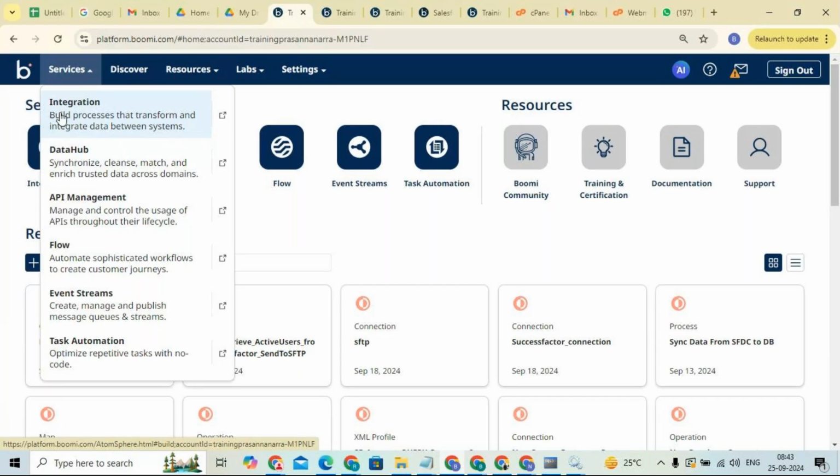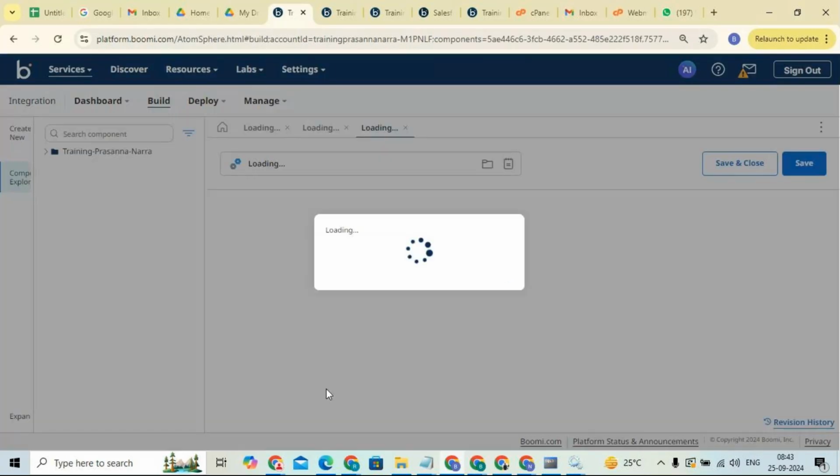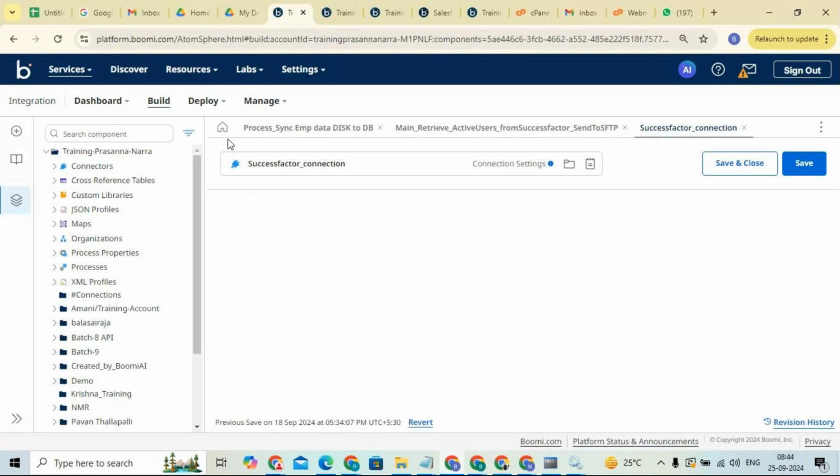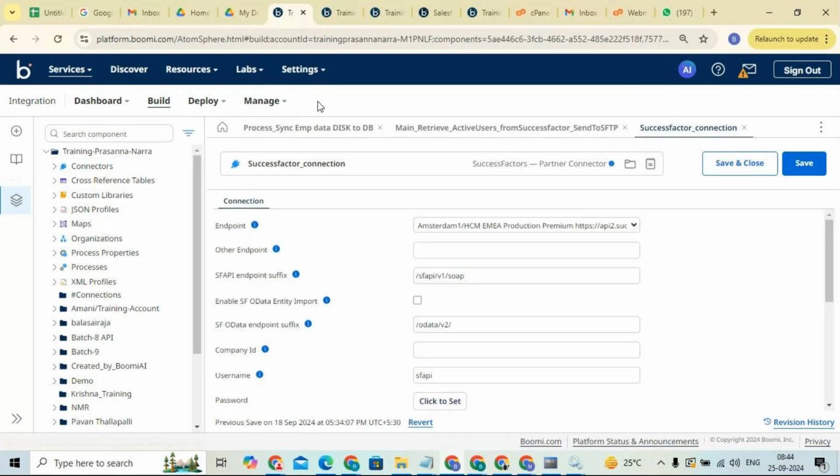Now if I click on the integration service, you can see this is my home page, my landing page.